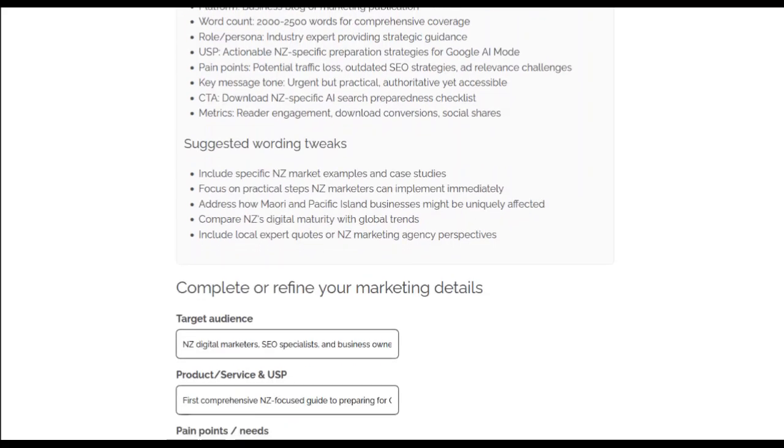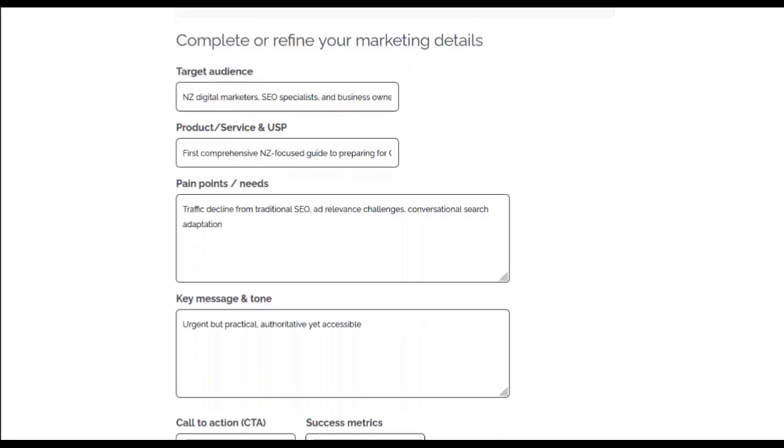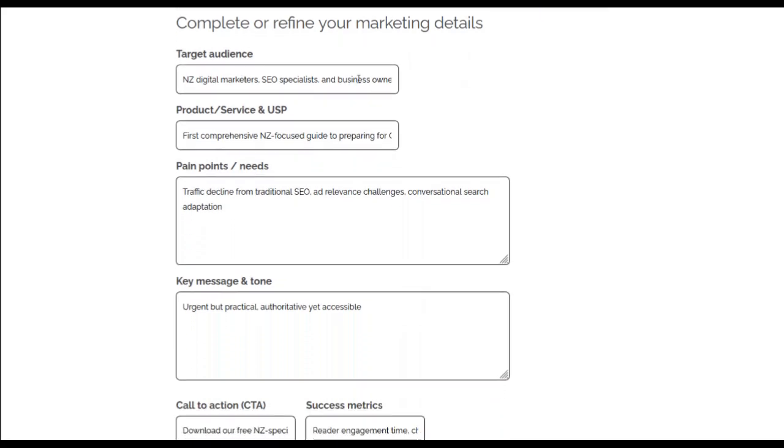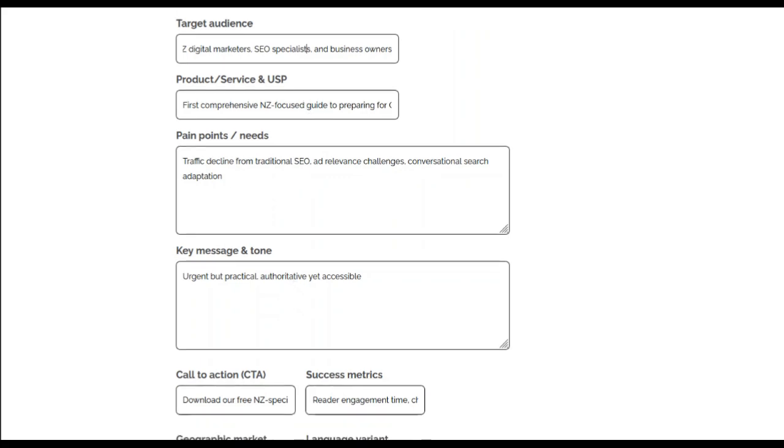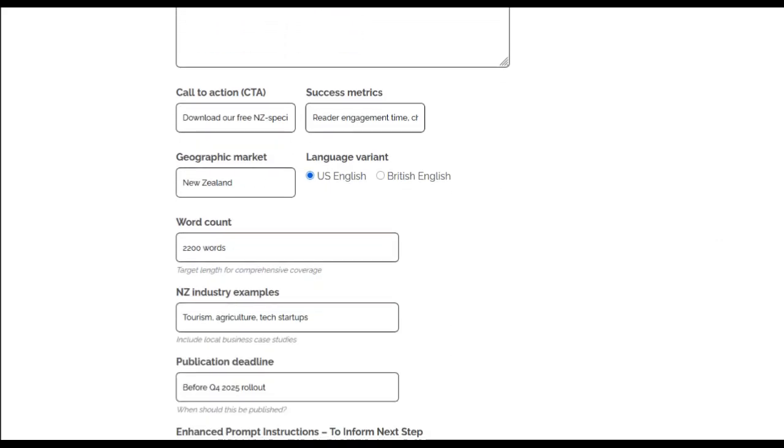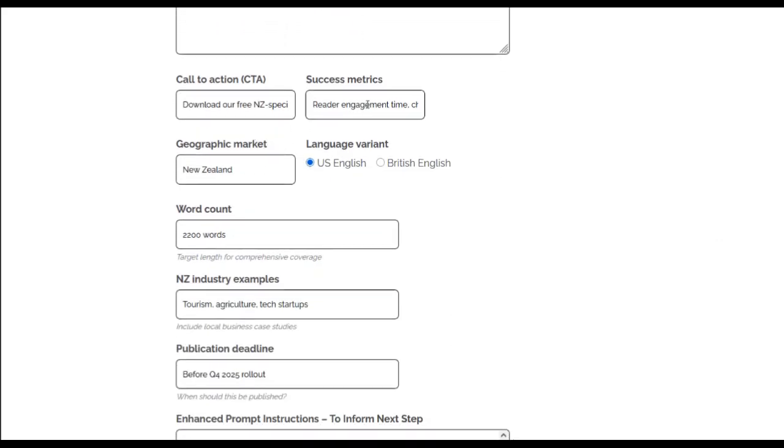So then if we go further down, it has copied that information into a data entry field which you can change as required, and then identifies what the specific USP, unique selling proposition of the product or service is. It talks about the pain points, it talks about the message tone, gives a specific call to action, how you'll measure success metrics of the market is, what language you should use, language being switching between US or British English,